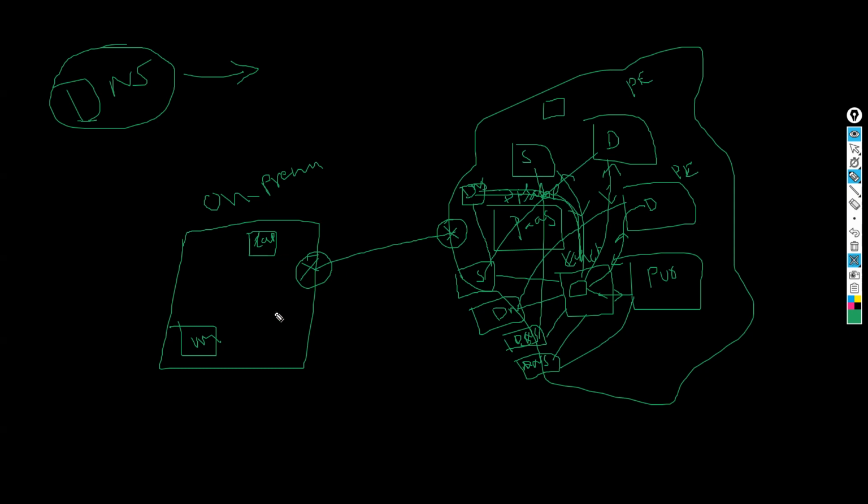Coming to on-prem, how will it communicate? On-prem also generally uses DNS, and here also the same DNS. Both are synchronized and maintain all the records, guys. Okay, good. But how is the name resolution for this DNS as well as my on-prem?